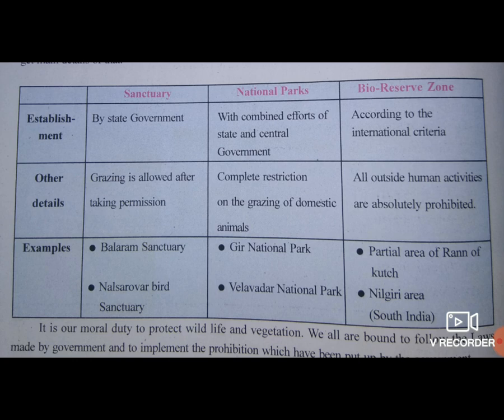National parks are established with combined efforts of state and central government. There is complete restrictions on the grazing of domestic animals. National parks are Gir National Park, Vedavadar National Park, and bioreserve zones are established according to the international criteria. All outside human activities are absolutely prohibited. Partial area of Ran of Kutch is a bioreserve zone, and second is Nilgiri area in South India.